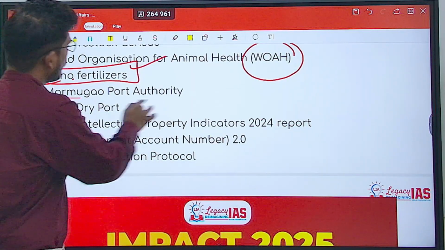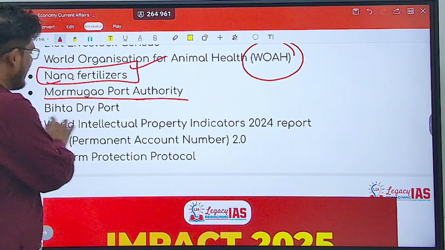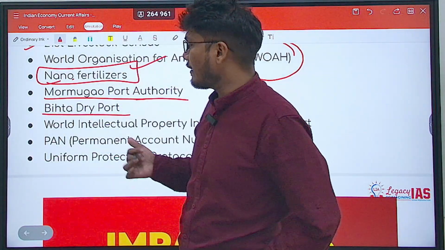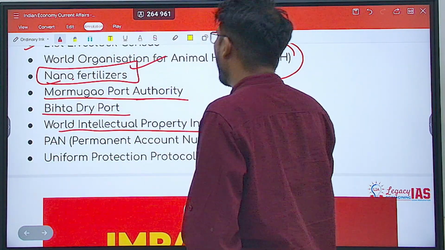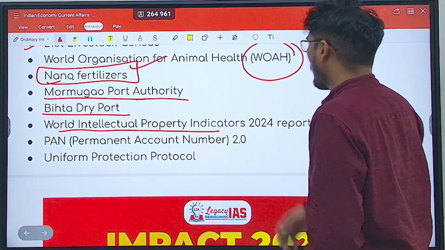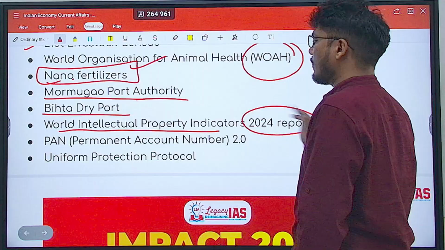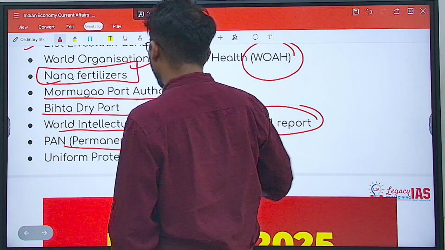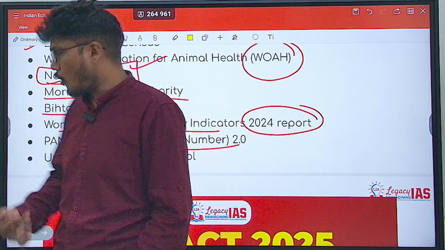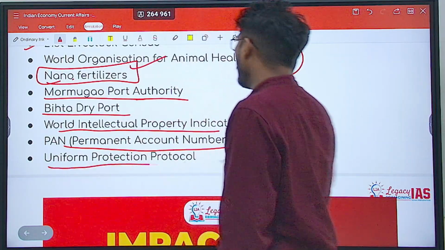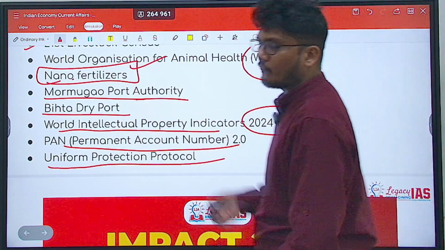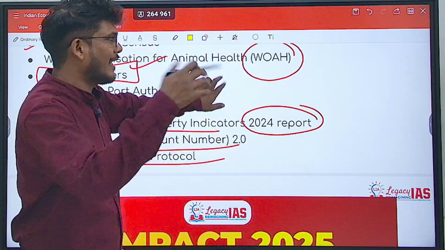Then you have Mormugao Port Authority, Beta Dry Port. We'll see what this is, where this is. Then WIPO, World Intellectual Property Organization, has come up with the World Intellectual Property Indicators 2024 report. Then you have the Permanent Account Number 2.0. What is this all about? And finally, Uniform Protection Protocol. So we will see all this in detail in this lecture.